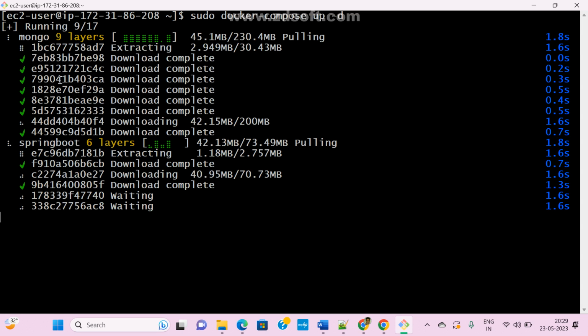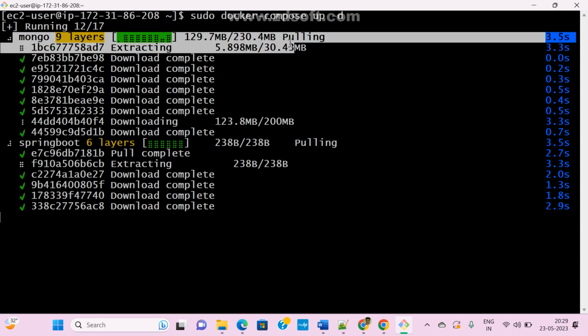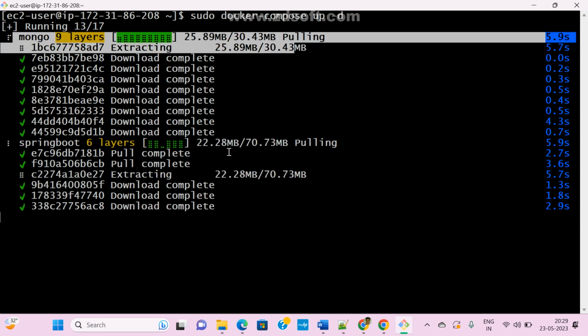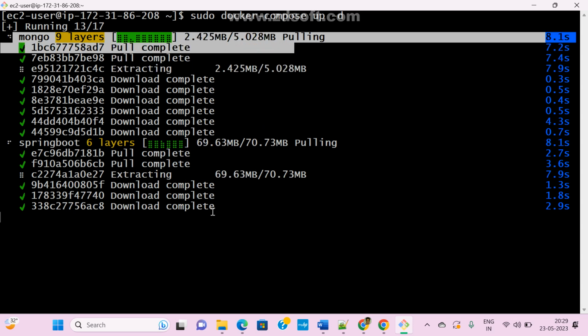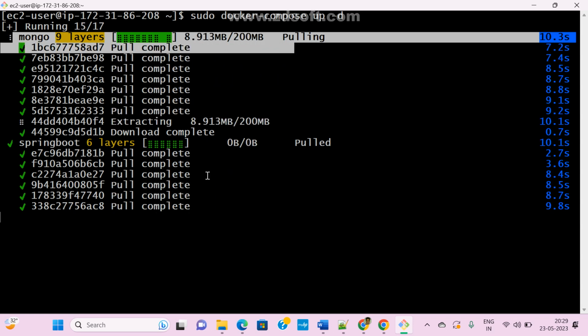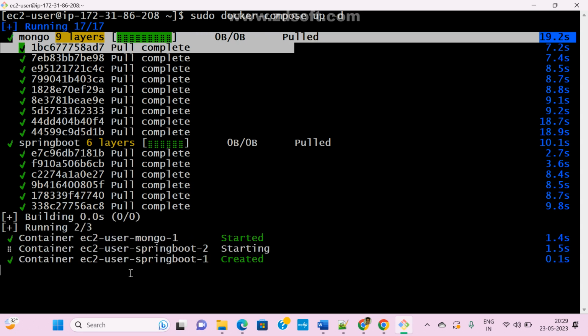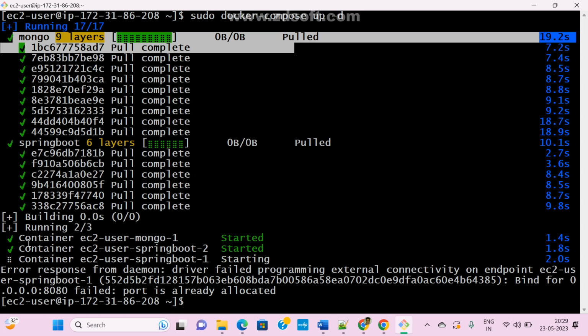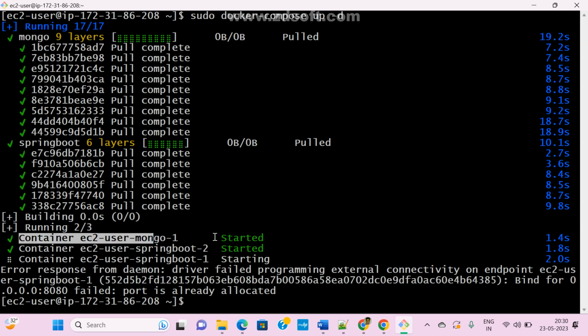Okay, so now see here. Mongo is pulling and the second one, Spring Boot, is also pulling. Now this is a dependency. How many containers is it creating? Two containers. It is pulling one image, again it is pulling another image. At a time it will create two containers. One is my front-end application, and the second one is the database. MongoDB started and my Spring Boot also started.